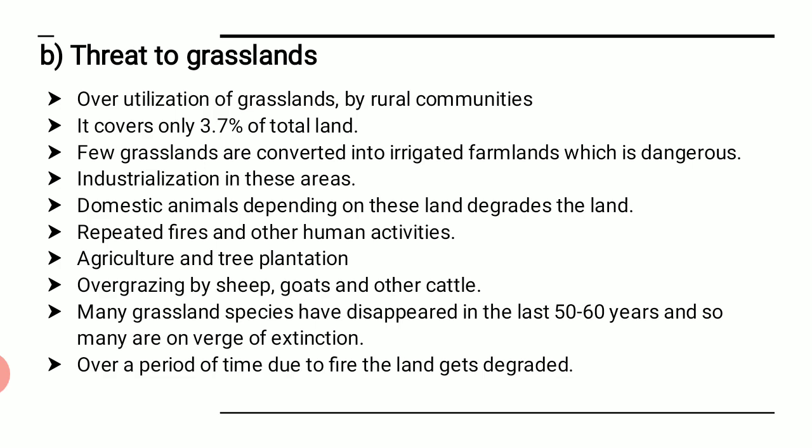Next is over a period of time the land gets degraded. After a period of time you feel that it cannot be used for more purposes, right? So this is what happens, and these are the threats to the grasslands, right?